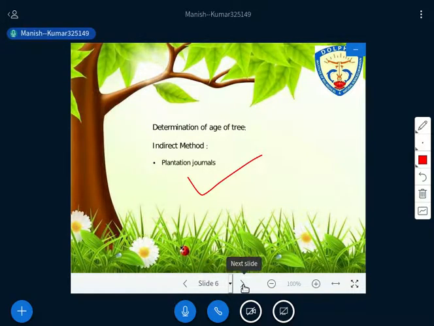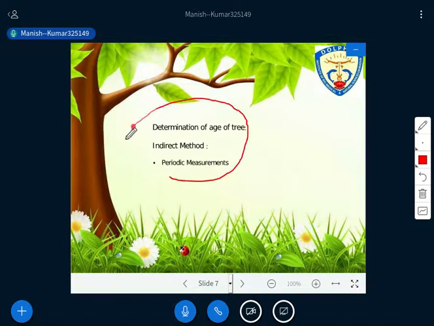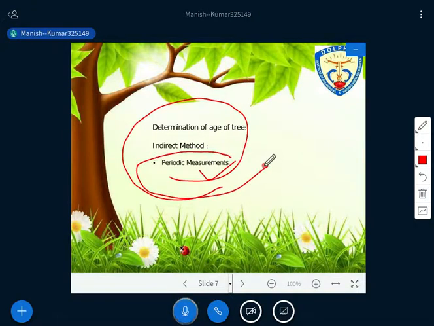Now the other thing is the periodic measurement. This is again very important, and one needs to understand it. The first thing is where you can apply this method: we can apply it for those trees which are not producing annual rings. Listen carefully and try to understand. We use this periodic measurement method for those species which do not produce annual rings, right?